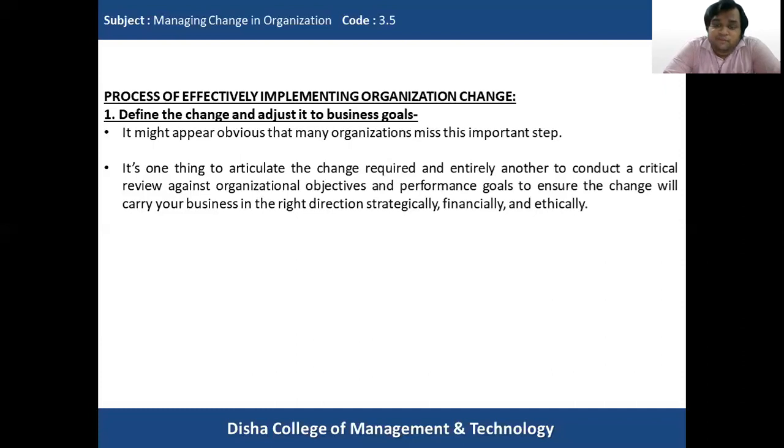Because when we are implementing the change, we have to critically examine and review whether the change has brought about the results that we are anticipating. And this we can review only by assessing the change results against the organizational objectives and the performance goals that we have set. This will ensure that the change will carry your business in the right direction.